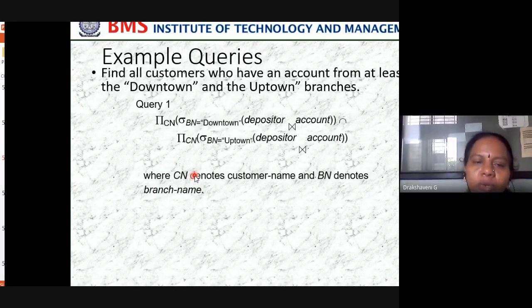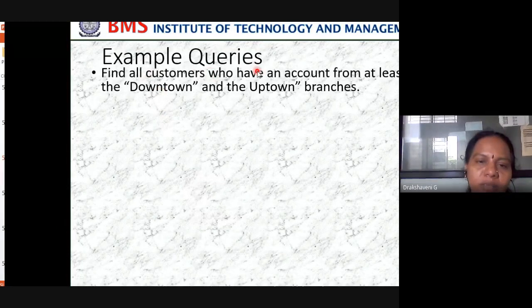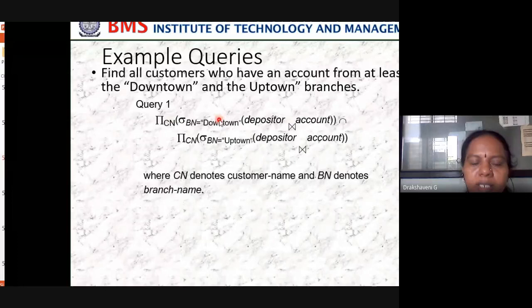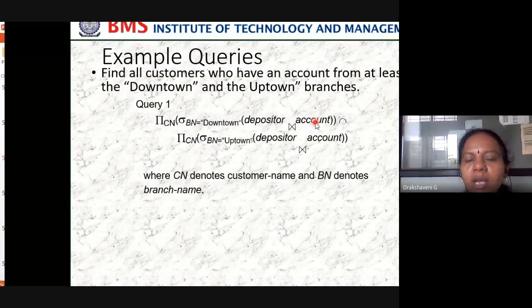So with respect to relational algebra, find all the customers who have an account from at least the downtown and uptown branches. So how do we write this? We write: I want all the customer names who have an account where the branch name should be downtown, from both depositor and account. So what is this? Natural join.